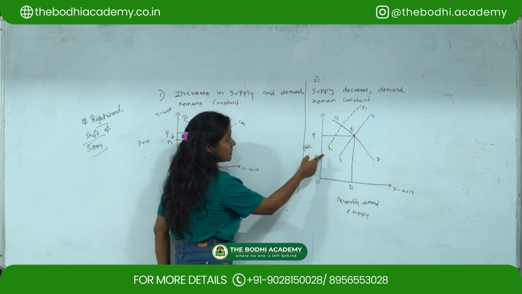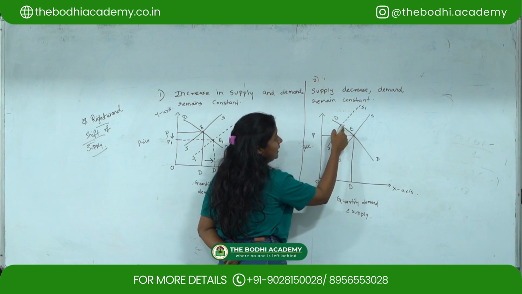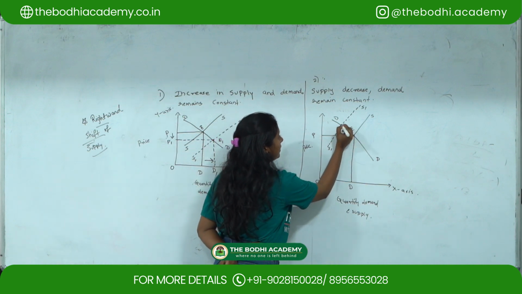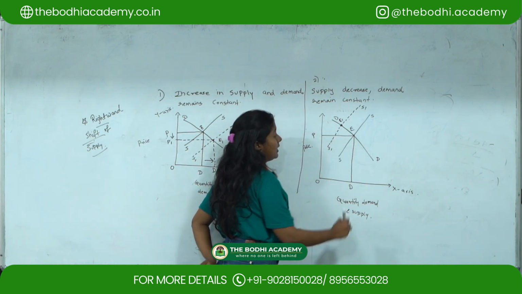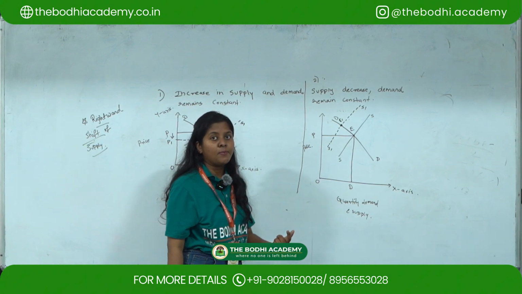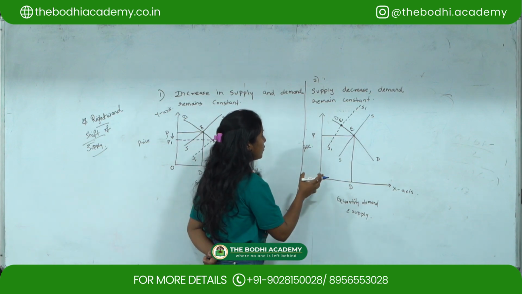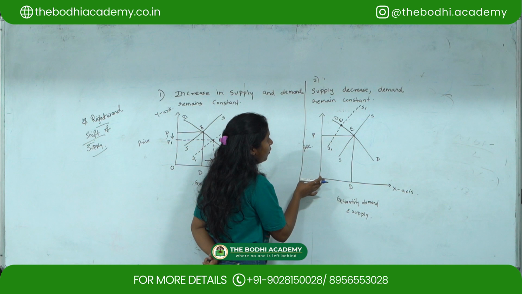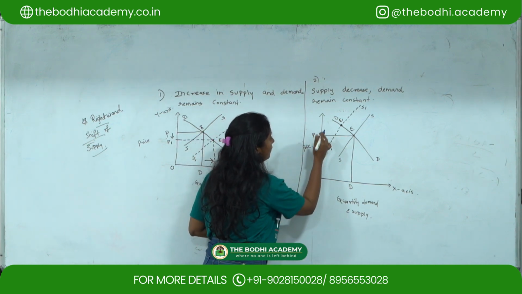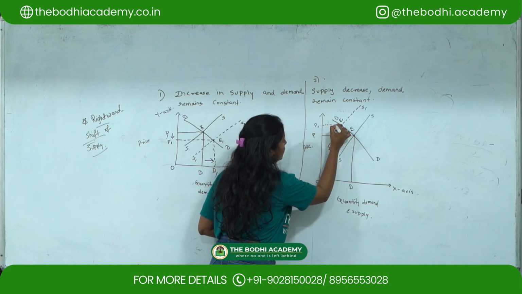Now if you see here, my new supply curve is intersecting the demand curve. I'm giving the name E1, which is the new equilibrium price getting formed. Since the new equilibrium is getting formed, you can see there is a change in prices. My prices are rising up from OP to OP1, so I am denoting P1 over here and marking the situation.